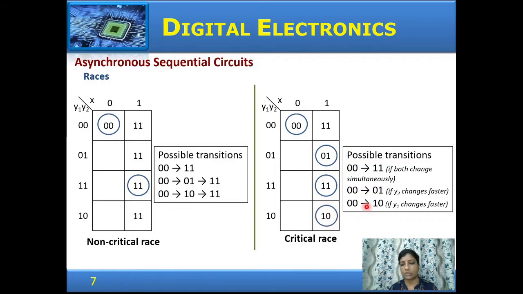So from 0, 0, it goes to a stable state of 1, 0 if y1 changes faster. So you can observe in the three cases, the final stable states are different depending on which state variable changes first. So this is a critical race condition because the final stable states are different.